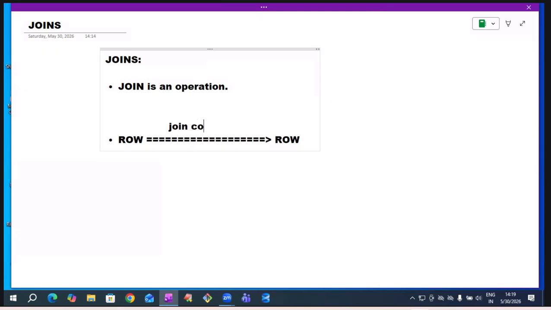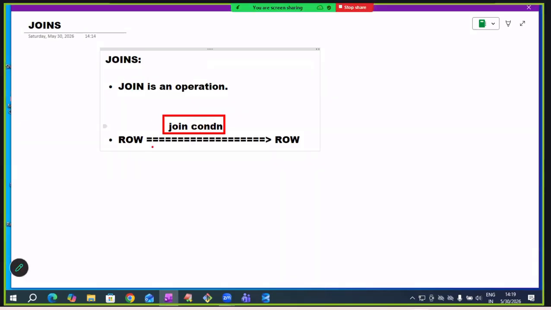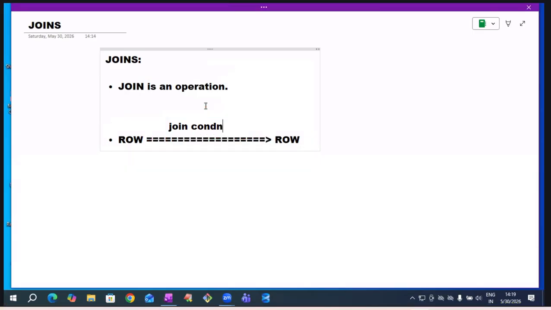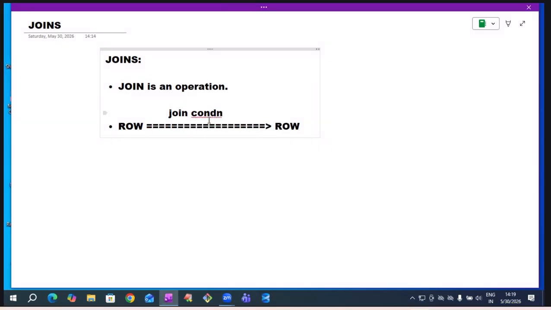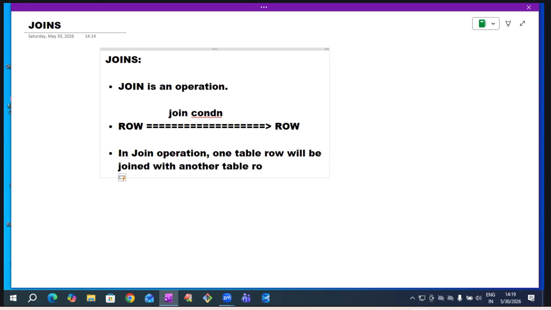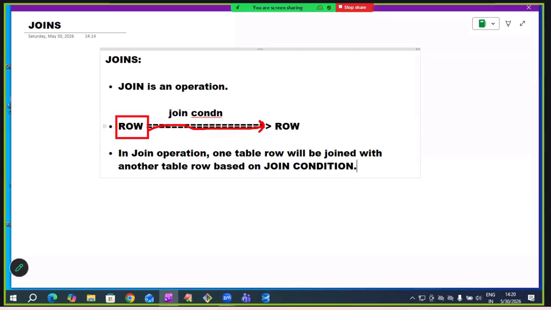That condition is called the join condition. Based on this join condition, one table row is joined with another table row. This is called the join operation. Then why are we joining like this? Why are we joining one table row with another table row?